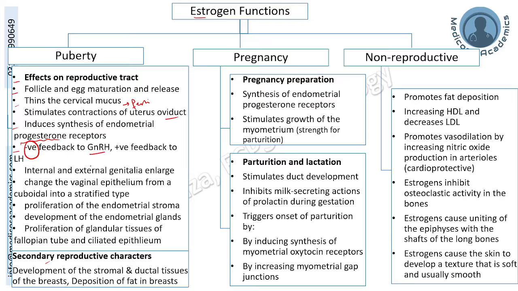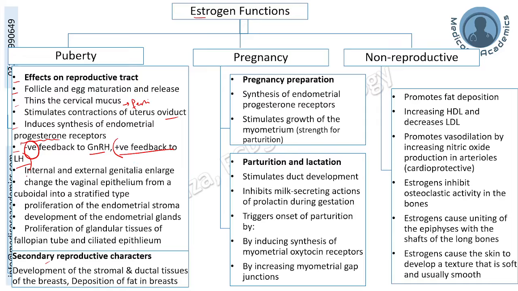It will have a negative feedback to all, but at one time in the reproductive cycle each month, just before ovulation, estrogen has a positive feedback to the luteinizing hormone, which we will look at in detail when we discuss the menstrual cycle. So right now, the overall rule is negative feedback, with just one exception just before ovulation, when there is positive feedback of estrogen to the luteinizing hormone.